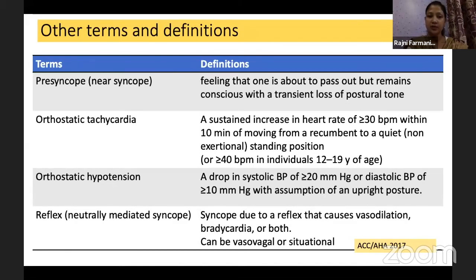Orthostatic hypotension is a drop in systolic blood pressure more than or equal to 20, diastolic blood pressure more than or equal to 10. So these are the specific definitions which we all should remember, because that forms an important part of examination. Reflex, that is neurally mediated syncope, is the most common, and the main pathophysiology behind it is bradycardia, that is fall in heart rate, and vasodilation, which leads to global cerebral hypoperfusion and leads to syncope.